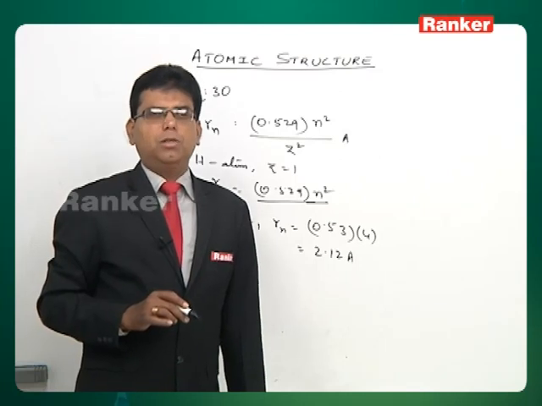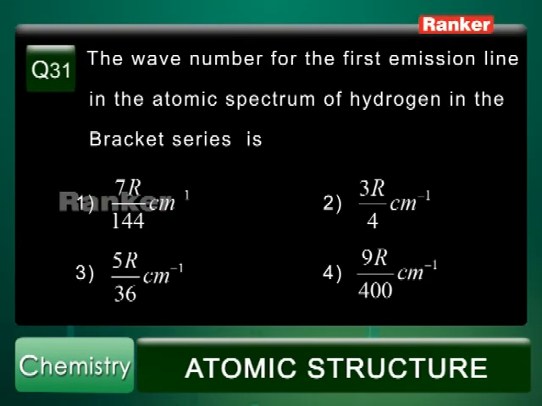Let's move on to question number 31. This is related once again to the hydrogen spectrum. The question says, the first emission line in the atomic spectrum of hydrogen atom in the Brackett series appears at.